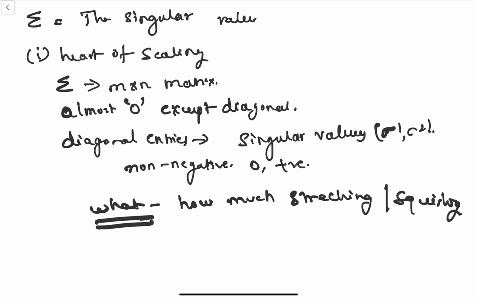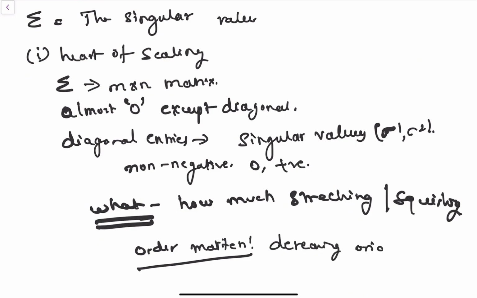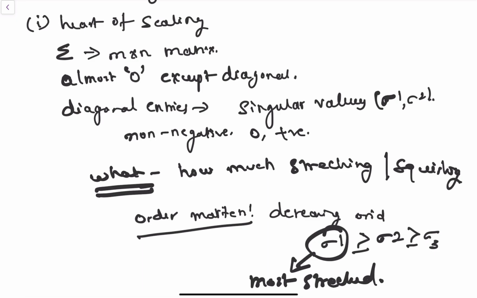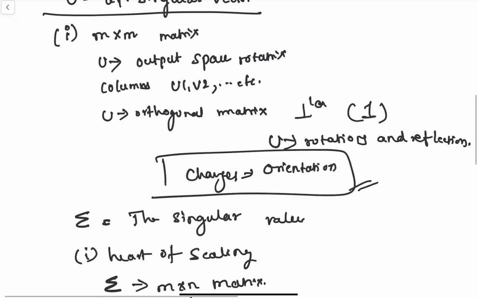The main thing we have to know here is that the order matters. By convention, we always list them in decreasing order. Sigma 1 is greater than or equal to sigma 2, and sigma 2 is greater than or equal to sigma 3, and so on. This means that sigma 1 represents the most significant stretch or direction of variation, and lesser than that are sigma 2 and sigma 3.